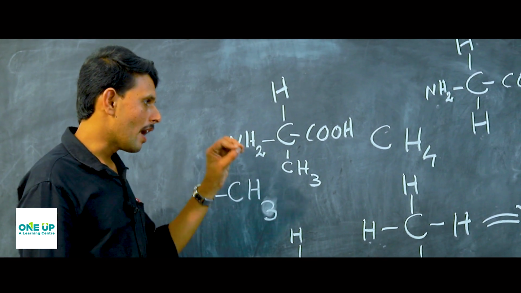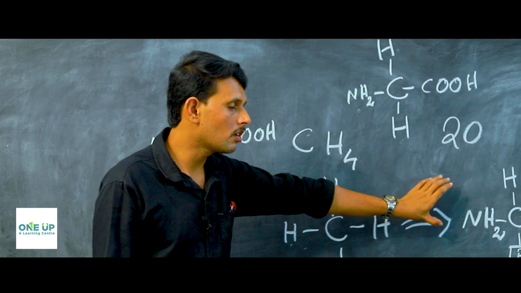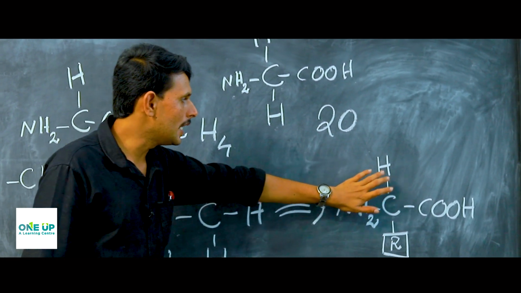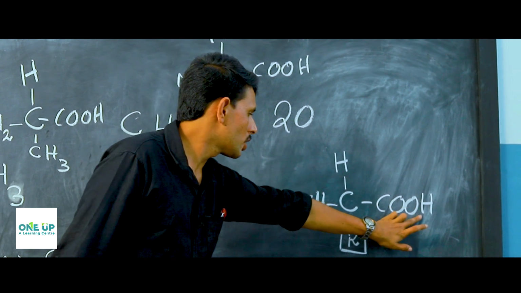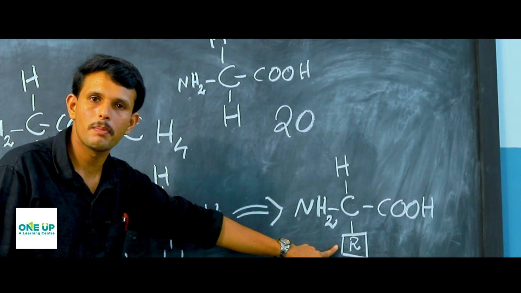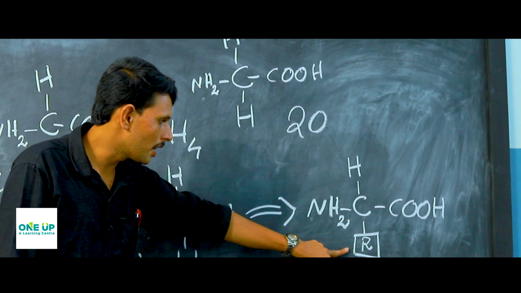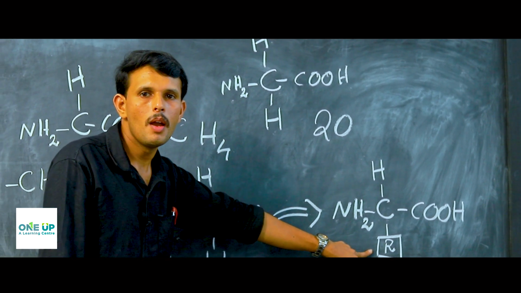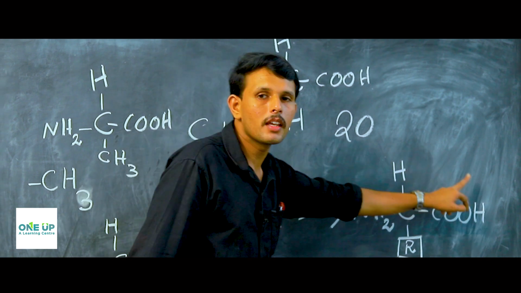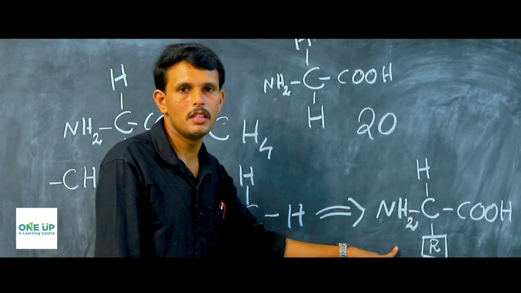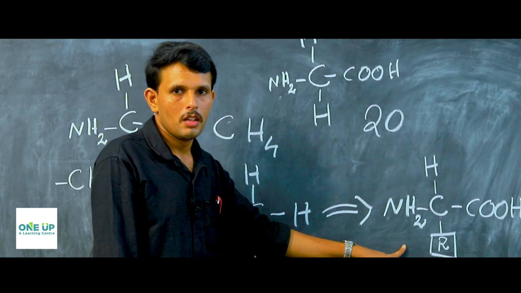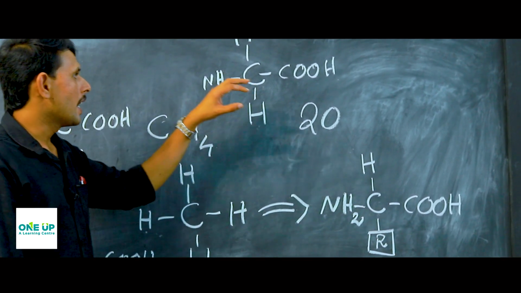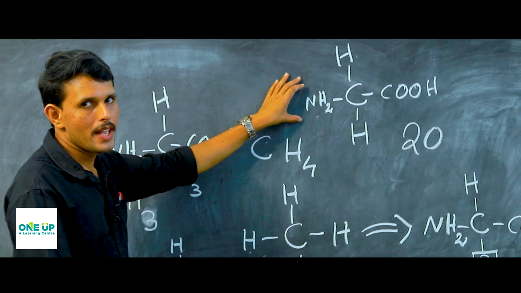So we have learned the general structure of amino acids, which is NH2, CH, COOH and a functional group which is represented by R. This functional group can be any element or a reactive compound, based on which the entire chemical nature of the amino acid depends, and hence it is called the functional group. Now, as an example, you have 3 amino acids to learn.